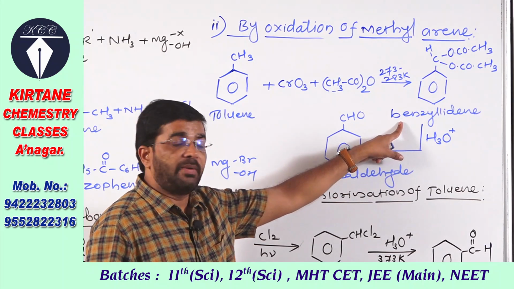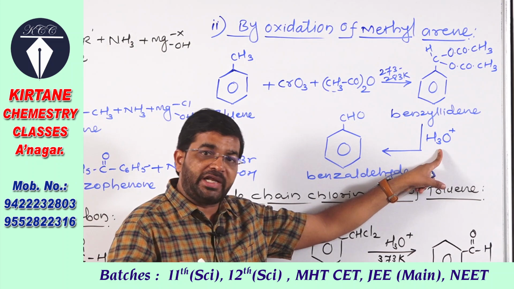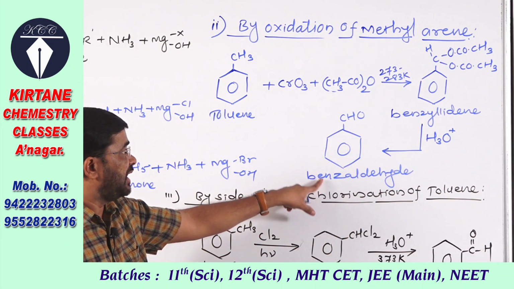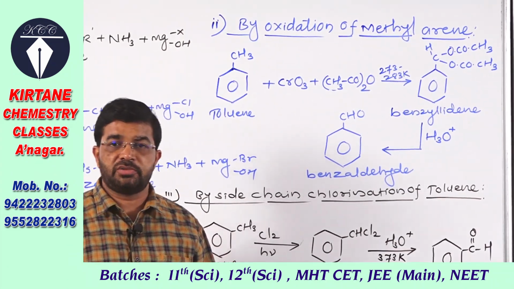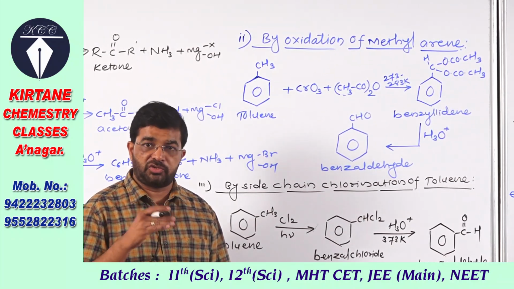It gives benzylidene, and that on hydrolysis with dilute acid forms benzaldehyde. This is also a preparation of benzaldehyde from a hydrocarbon, toluene.